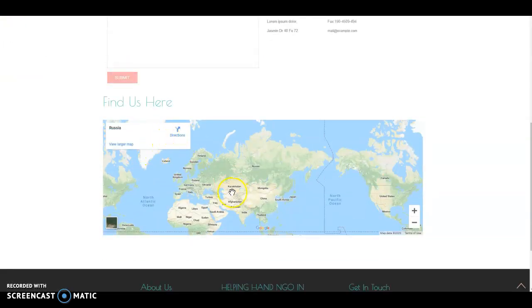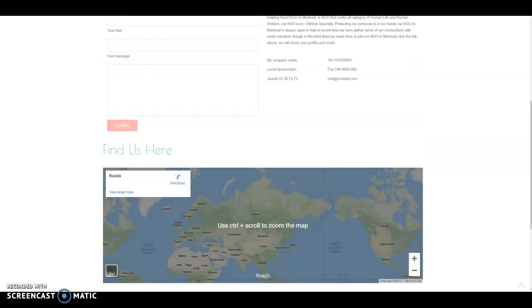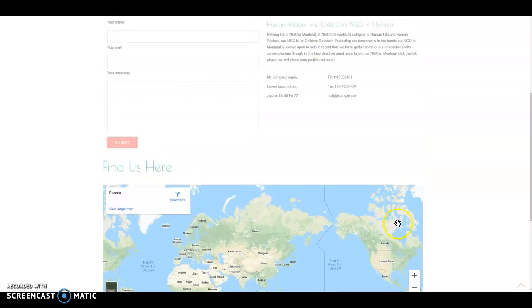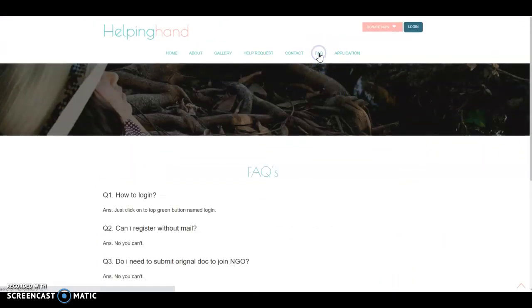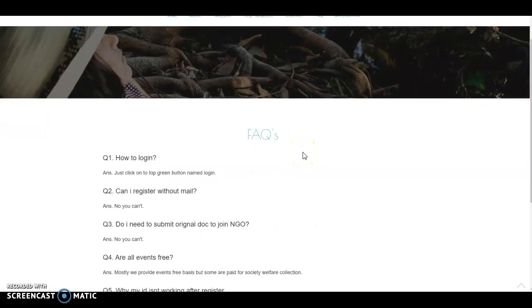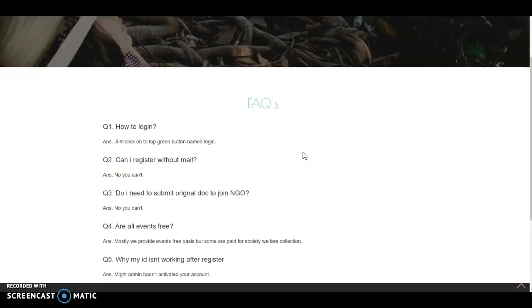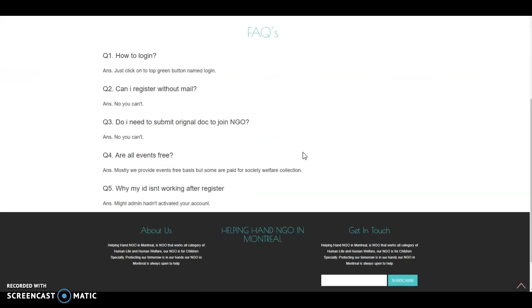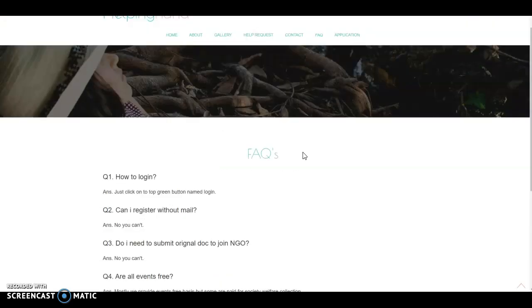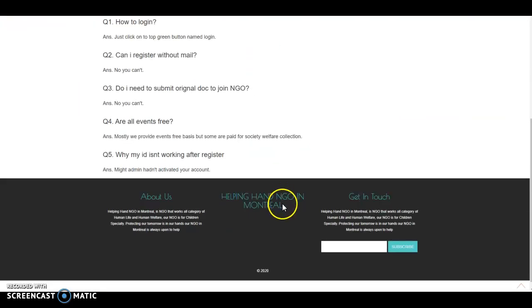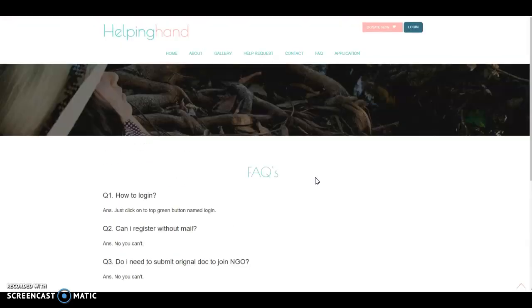And here is our map. You can find us here. It shows the location of our base, and as we go up, there are simple questions and answers. Are you logged in? Can I register without mail? And everything that is important you need to know for the website and the normal questions. And also one more thing, this NGO is based in Montreal. So we have our base location in Montreal.